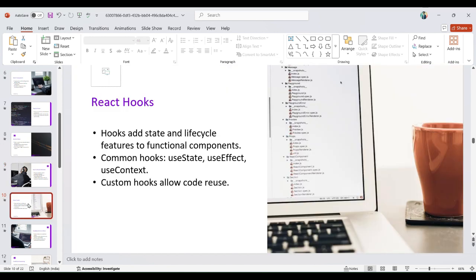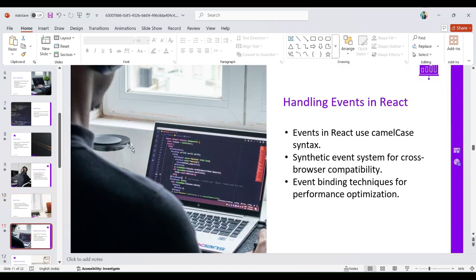React hooks add state and lifecycle features to functional components. Common hooks are useState, useEffect, and useContext. Custom hooks allow code reuse. useContext is for storing data, like Redux. We use context for small web applications, and we use Redux for big applications.